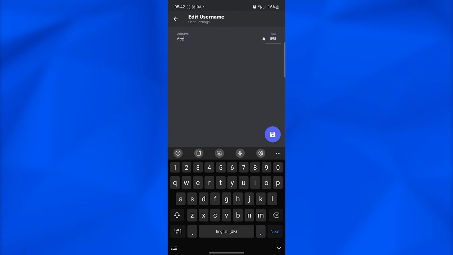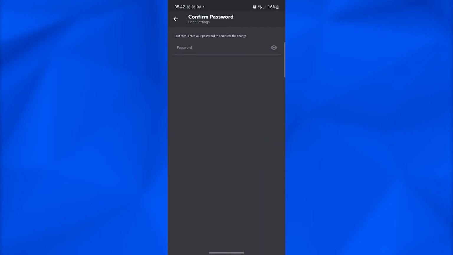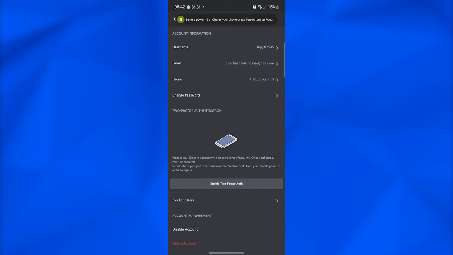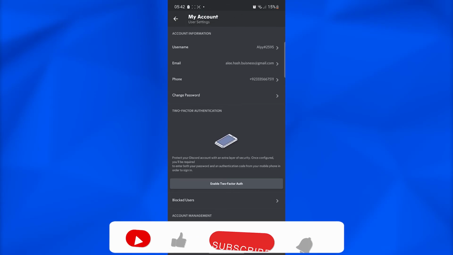So once you've changed your username, now click on save, and now simply put in your password. And once you've put in your password, your tag is going to be automatically changed. That is how you guys can change your tag on Discord without using Nitro.